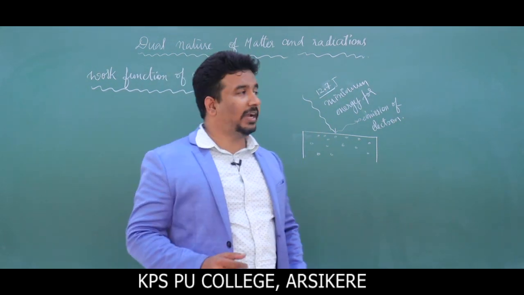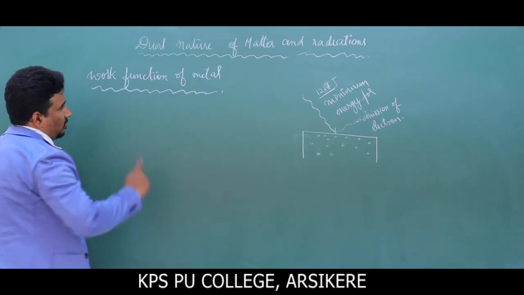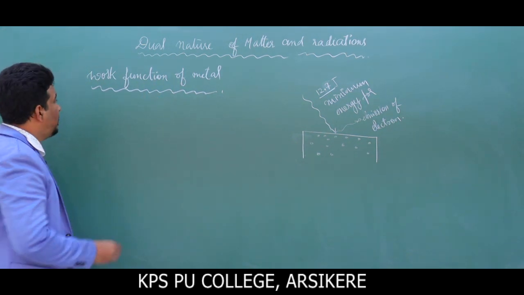Okay, so we will write the definition of work function of metal. So what is this minimum energy?